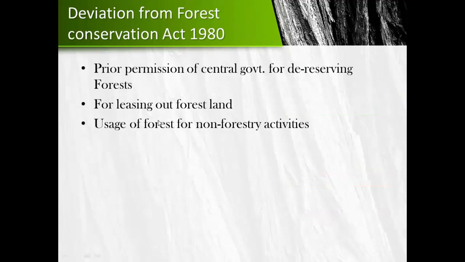Now, what is a deviation from the Forest Conservation Act 1980? According to the 1980 Act, if the government wants to de-reserve a particular forest, that is, change the forest from forest to non-forest land, then the prior permission of the central government is needed. This is because forest land comes under the concurrent list, where the state government and the central government both have a say. So if the state government wants to de-reserve the forest, it should take permission from the central government. Now, according to the new law,